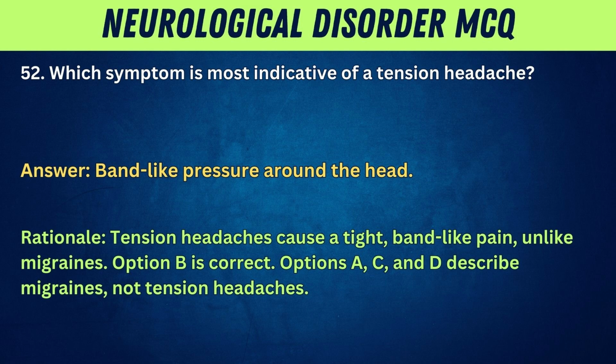Rationale: tension headaches cause a tight, band-like pain, unlike migraines. Option B is correct. Options A, C, and D describe migraines, not tension headaches.